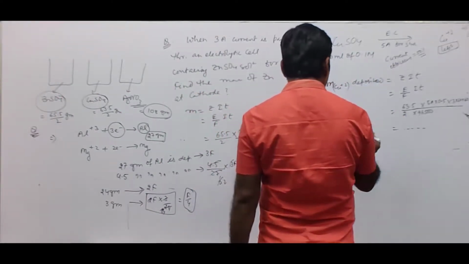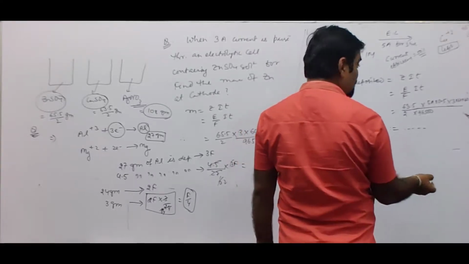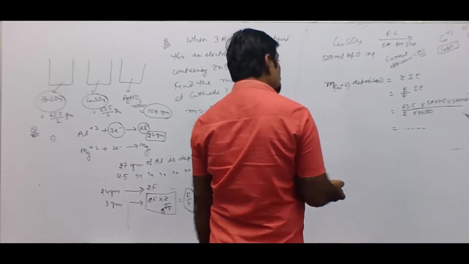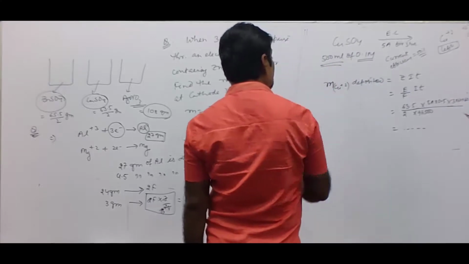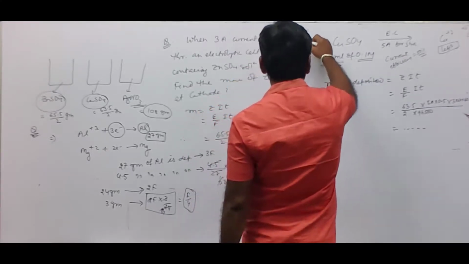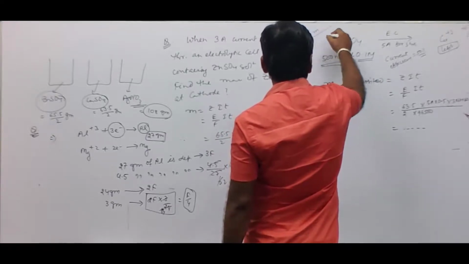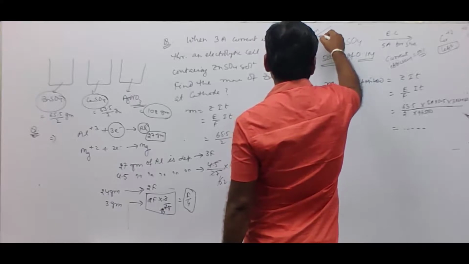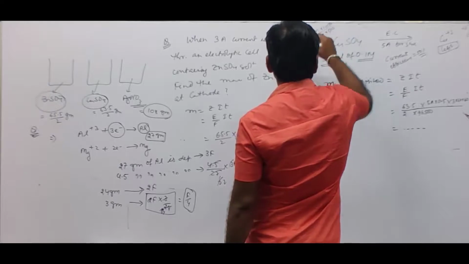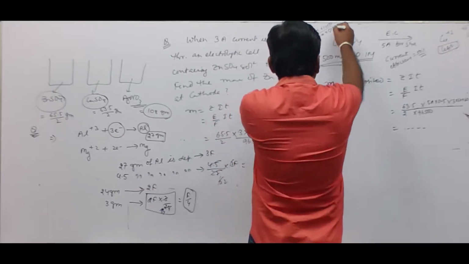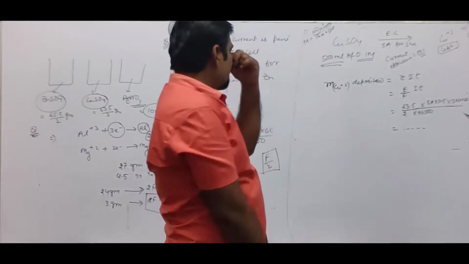Okay, simply you can simplify this also, and you get the mass of copper 2 plus deposited. Earlier, what was the mass of copper 2 plus when solution concentration is 0.1 molar and 500 milliliter? So the molarity is equals to number of moles, that is mass by molar mass of copper sulfate, into volume of solution in liter. So by using this equation, we'll get the mass of copper 2 plus that was present earlier.